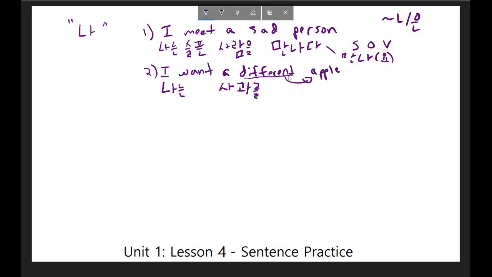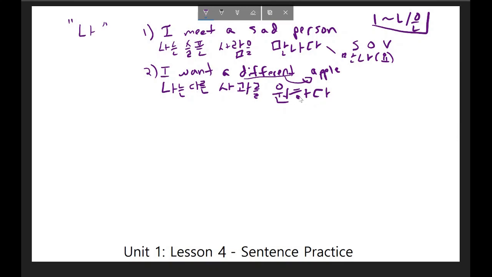And in this case, the verb is not 만나다, but it's to want, which is 원하다. Also, I need to include the adjective in order to describe that this apple is different. To be different is 다르다, and if I want to attach this to the noun, it becomes 다른. So what this reads is 나는 다른 사과를 원하다.